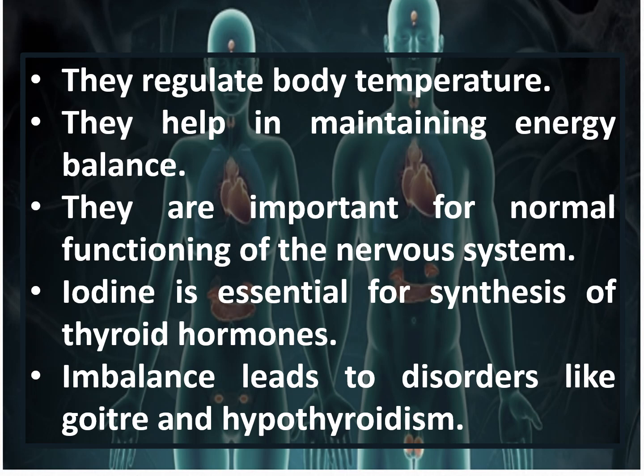Iodine is an essential component for the synthesis of thyroid hormones, which is the main reason for consuming salt which is fortified with iodine. When there is an imbalance in these hormones, it leads to major disorders like goiter and hypothyroidism. Hypothyroidism means very little hormone is present, whereas hyperthyroidism means high amounts of hormones are secreted.